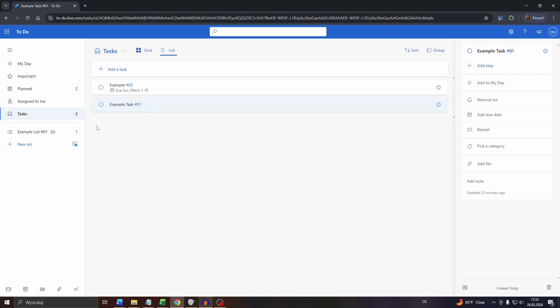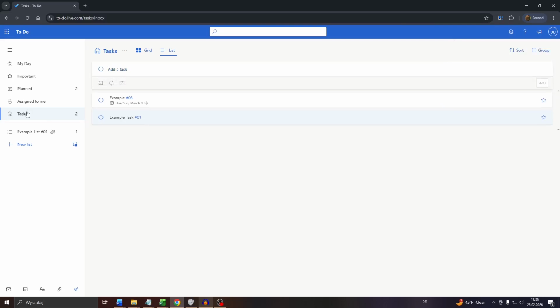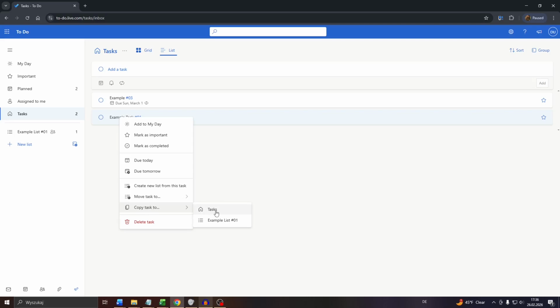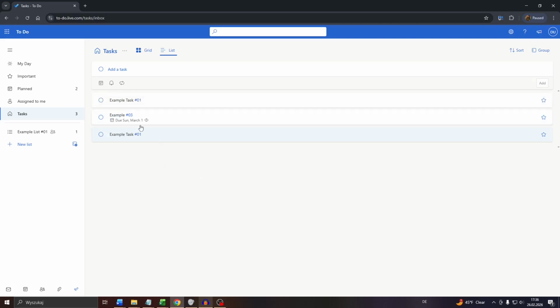Navigate to your list of tasks on Microsoft To Do and right-click into the given task. You can also pick one from your list if you like. It works the same way. So let me go with this example task here. Right-click into it, hover your mouse over Copy Task To, and after that select the location, like the tasks section or a list. I will go with tasks, and you will see the copied or the duplicated tasks here.